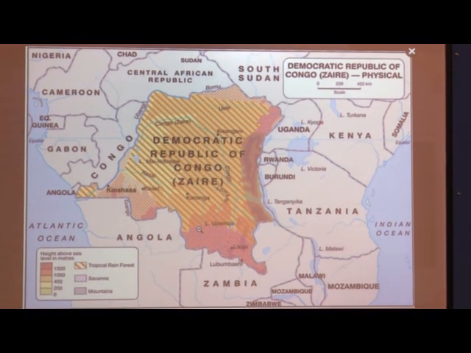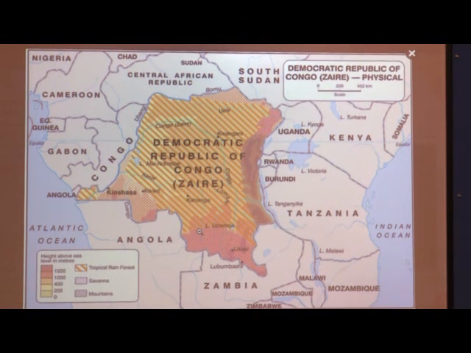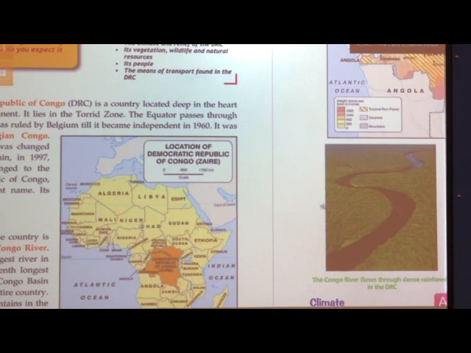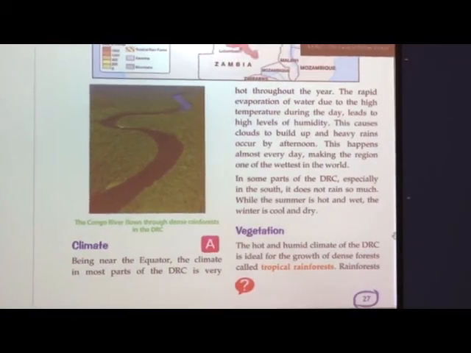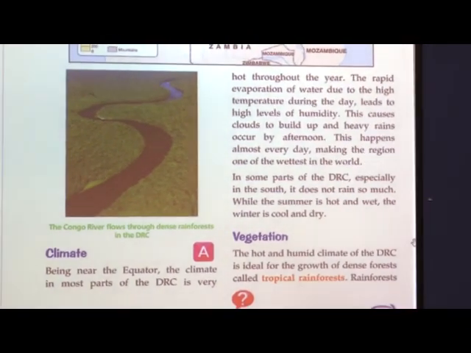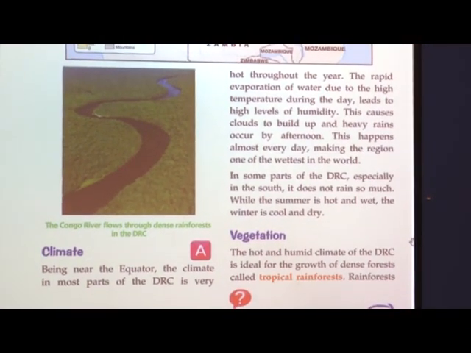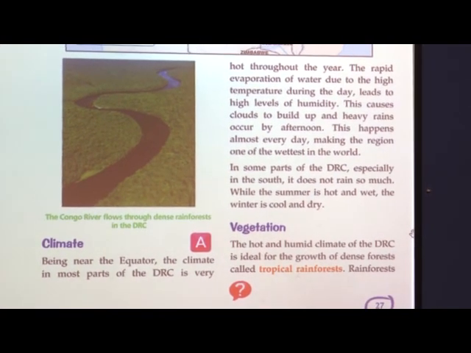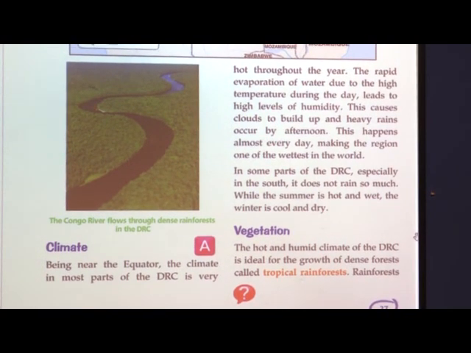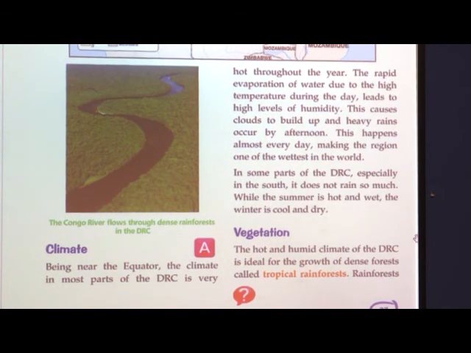Then the climate of DRC, I will just show the textbook. The climate of DRC, see, as I told, it is located near the equator. So, the climate is very, very hot there. It is so hot that throughout the year it is hot, and due to the hot atmosphere there is a lot of evaporation of water.